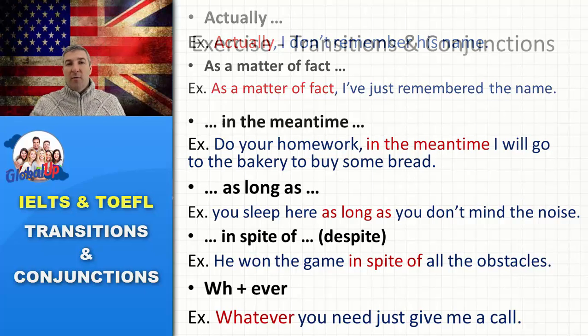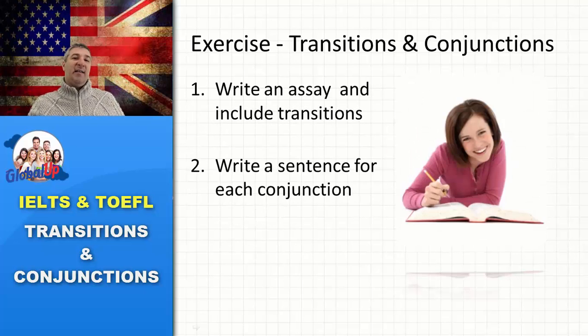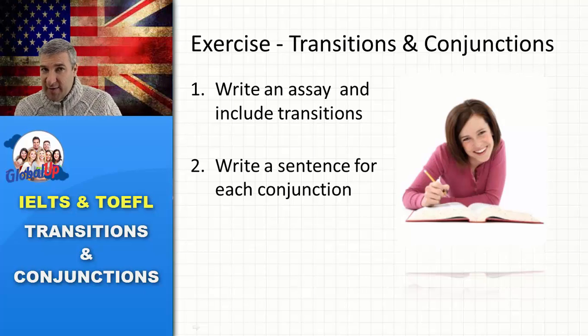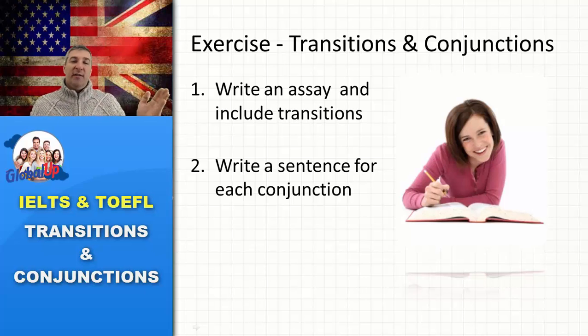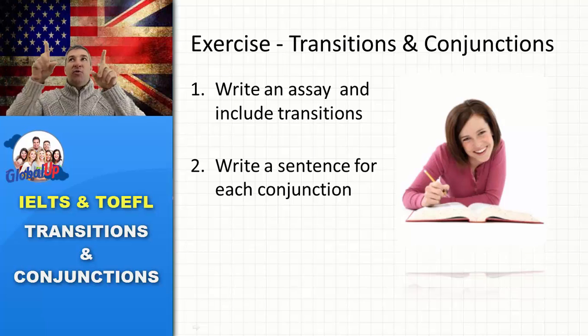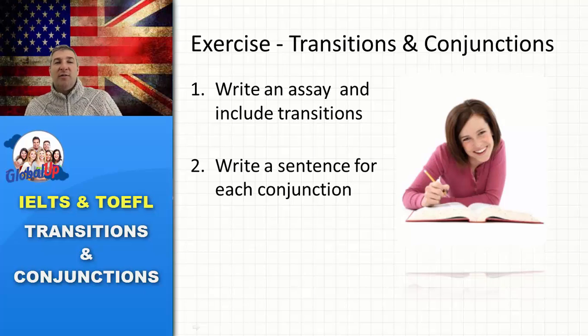Okay? So, for the exercise, I would like you to write an essay and include transitions in your essay. You should include all the transitions you have learned in this lesson, and also write a sentence for each conjunction. These are two separate homeworks, two separate tasks. The first task, you write ideas and transition from one idea to the other using transitions.